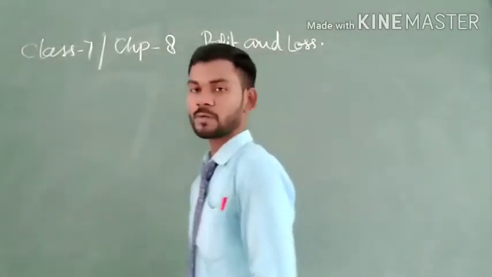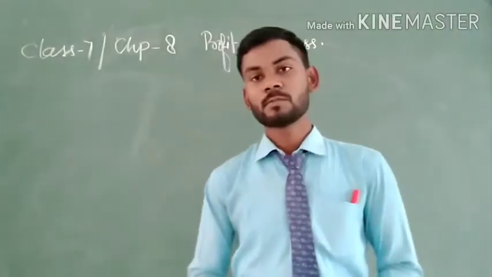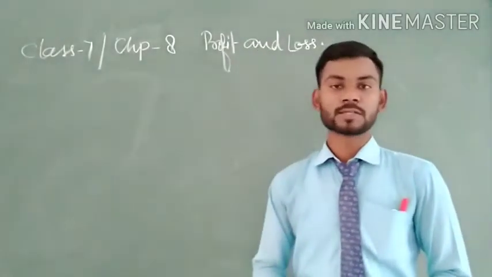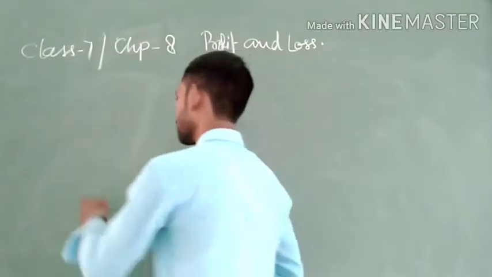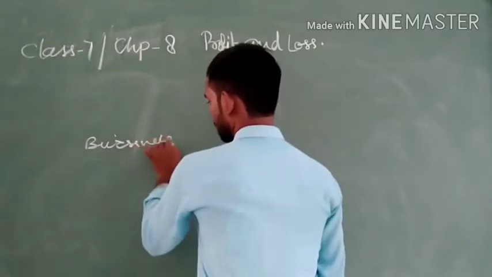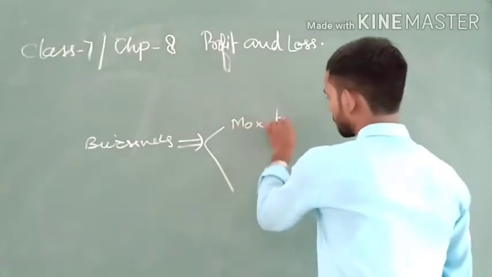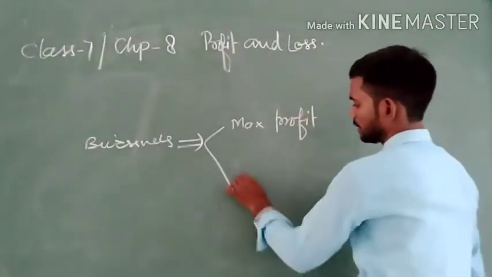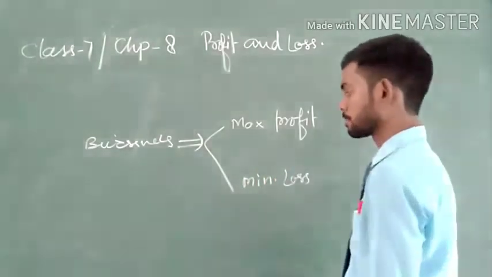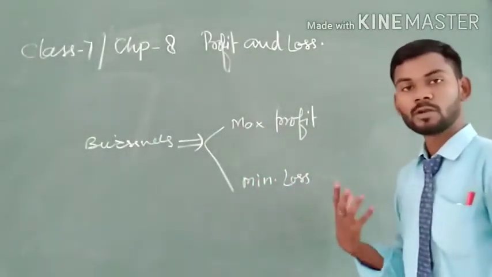If I want to set up a business, then what is my goal? My goal is to get maximum profit and minimum loss. If a business is set up, then its goal is maximum profit and minimum loss. This is the goal of the business.